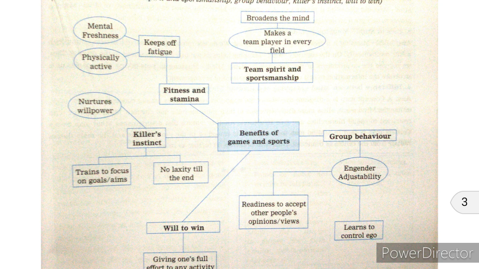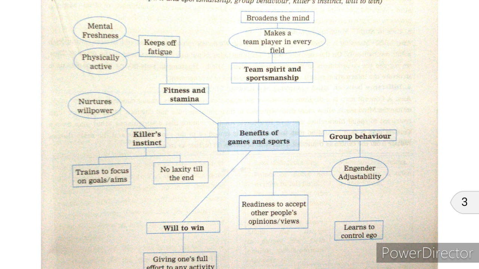First of all, I will take team spirit and sportsmanship. When we think about the benefits of games and sports, team spirit is automatically developed and a kind of sportsmanship also develops. It makes us a team player in every field. That is one of the benefits of games. It broadens the mind, and it automatically broadens the mind when we think about the team, right? Because we have to think for the team as a whole, and that broadens our mind.